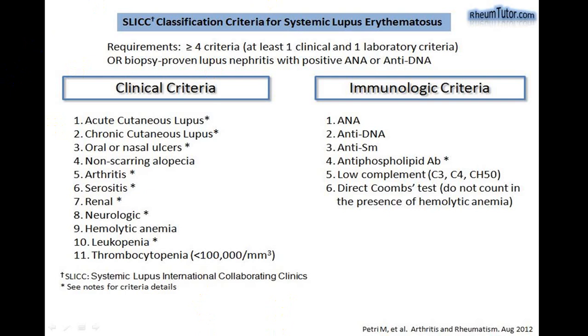These are clinical criteria, these are immunological criteria. So again in this, these are 11 and these are another 6. So among this also, at least there should be 1 from clinical and 1 from laboratory criteria, and total criteria should be more than 4. So 3 from this, 1 from this, or 2 from this, 2 from this, whichever. So by and large, these are 3, this is 1. So that tells you that this is in favor of what we call SLE. Is that clear? This is Systemic Lupus International Collaborating Clinics.